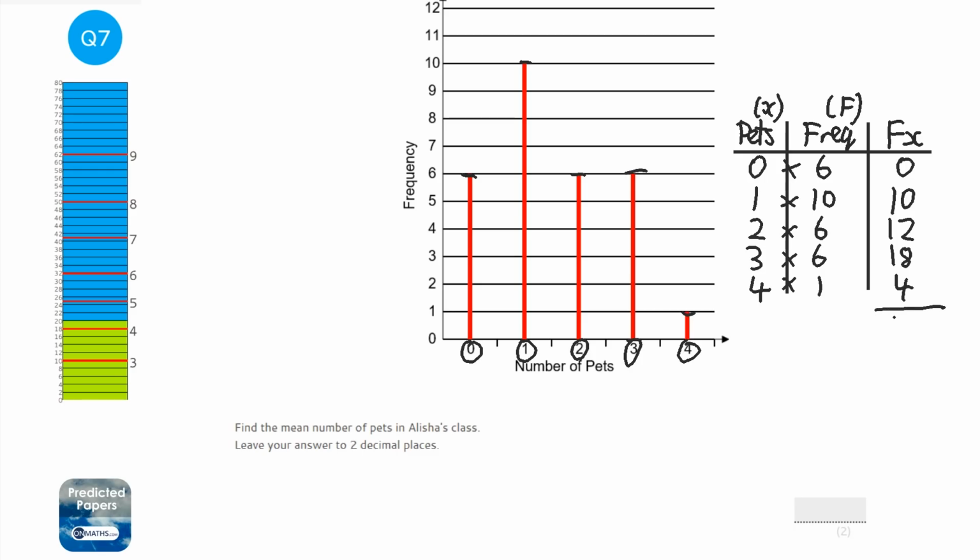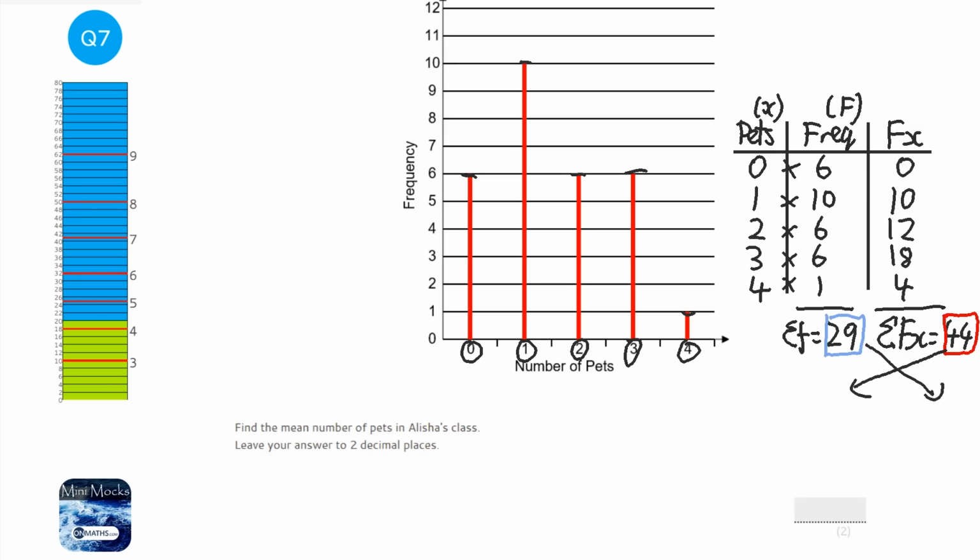Then what you want to do is add up the fx column, and we do that with a little sigma symbol, which just means sum of. So I'm going to do that on the calculator now. 0 plus 10 plus 12 plus 18 plus 4, which is 44. You also want to add up the frequency column, so sum of frequency. It sometimes tells you in the question how many there are, so just double check that. So I'm going to add those together, so that's 29. Now, the mean is all of the stuff added together over how many there are. So you kind of want to swap these over.